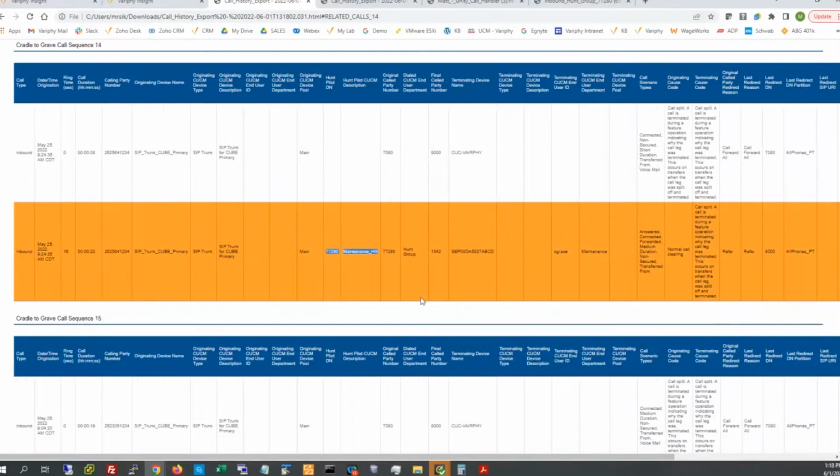Seeing that it is coming from 8,000 on the last redirect DN does tell us that it came from our Unity handler. So potentially that could be a submenu option within that tree. Maybe it's option 1, 2, or 3.